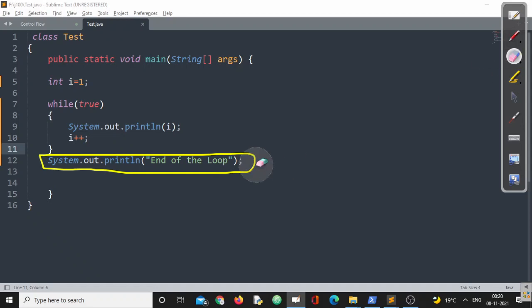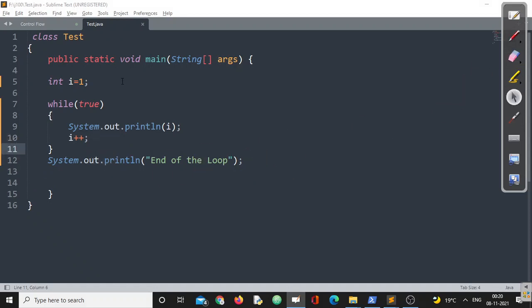Correct? Can you recall? Suppose I remove this one and write I is equal to 1 here. Suppose I write I is less than or equal to 10. Now, look at the difference between these two.